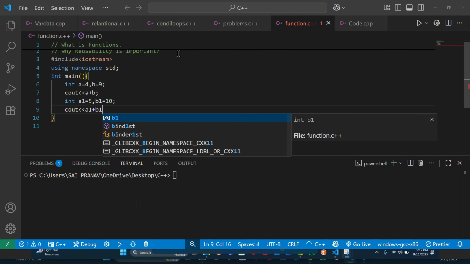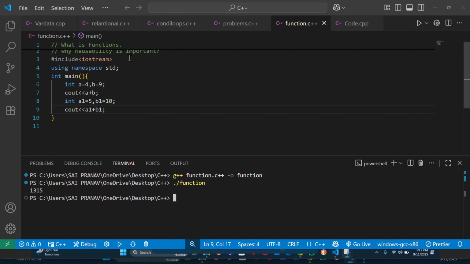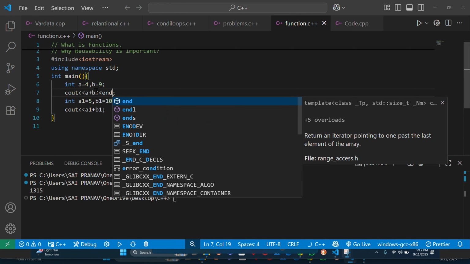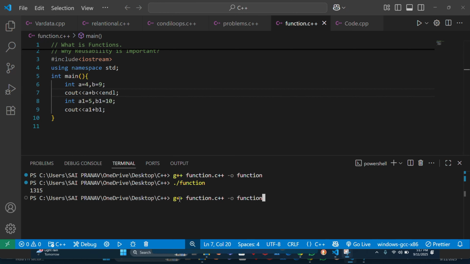a1 plus b1. Let me run it. See, our output is 13 and 15. I forgot to give the next line here, that's why it is showing on the same line, 13 and 15.